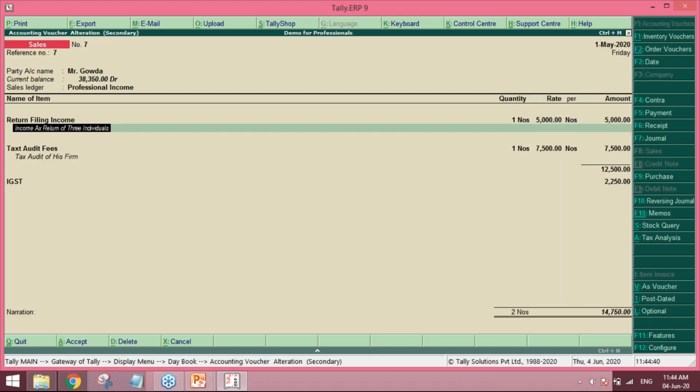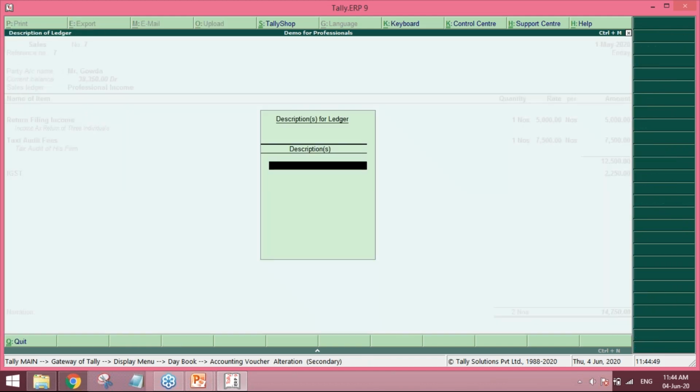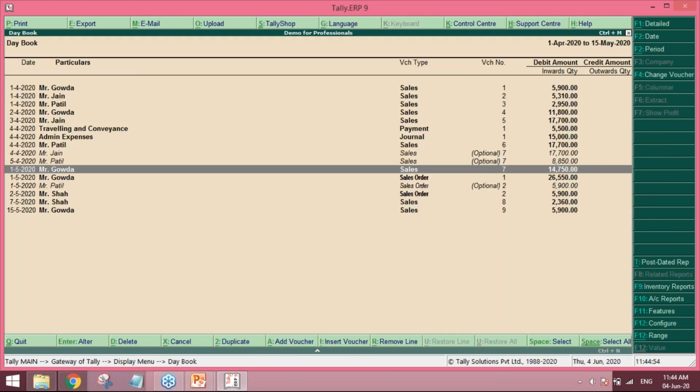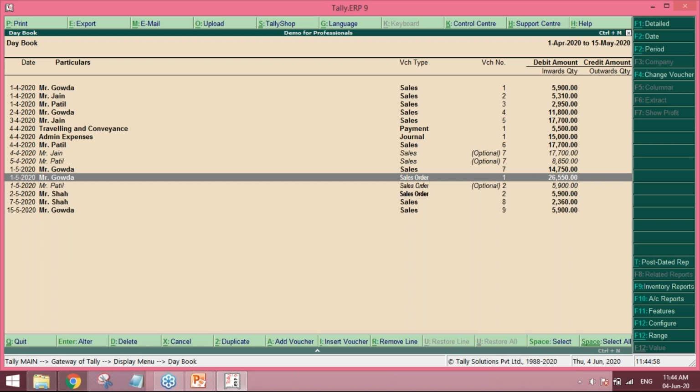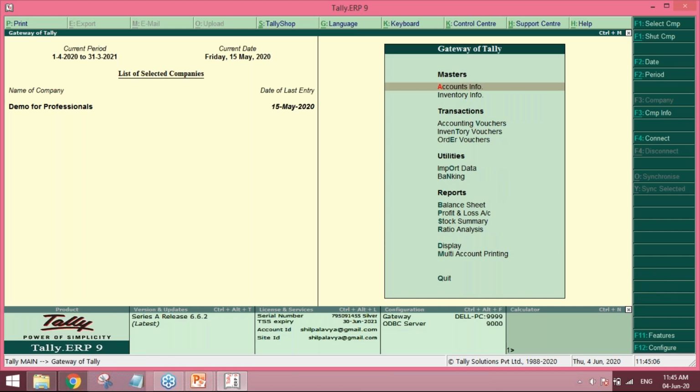You can also write the description, and you can select the tax audit fees which was already there. The amount 7,500 will automatically get picked up, and you can raise the invoice in his name. Now, why do we need to do all these things? First, if you're maintaining a sales order, the sales order details will get captured in a particular report, which you can use in future.